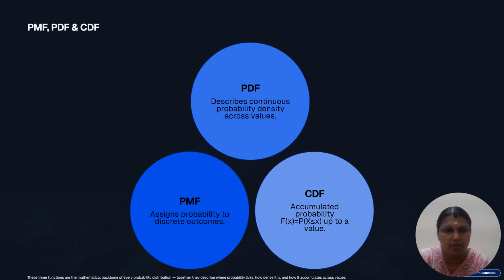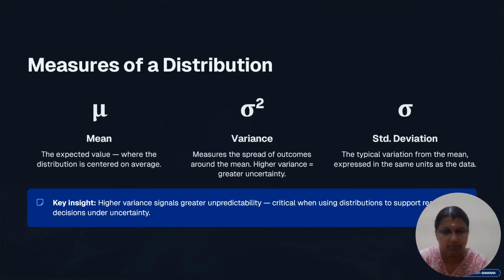Then what are PMF, PDF and CDF? PDF describes the continuous probability density across the given values. PMF assigns probability to discrete outcomes. CDF is the accumulated probability, which is the cumulative distribution function.